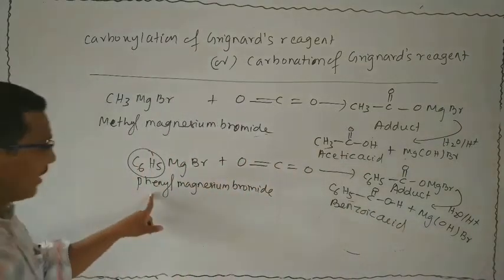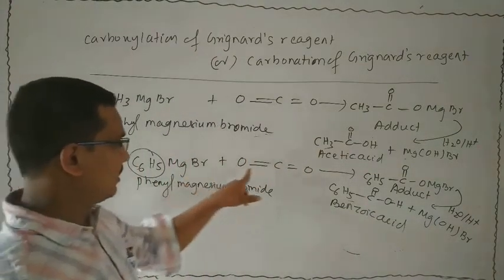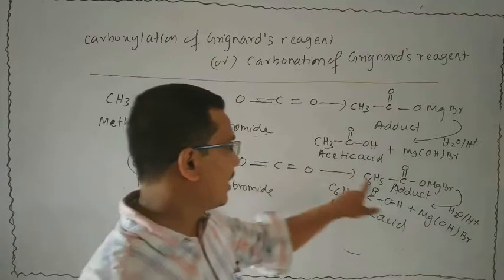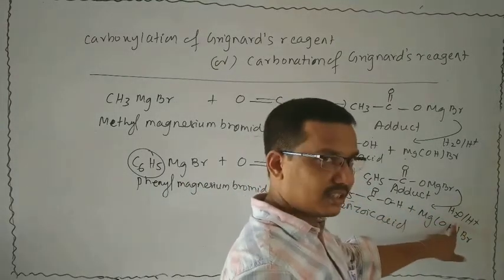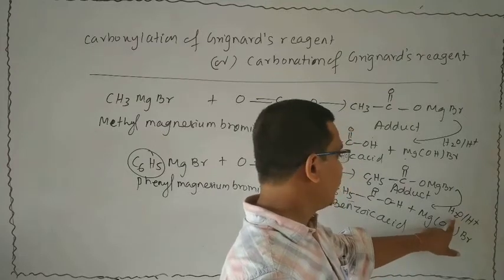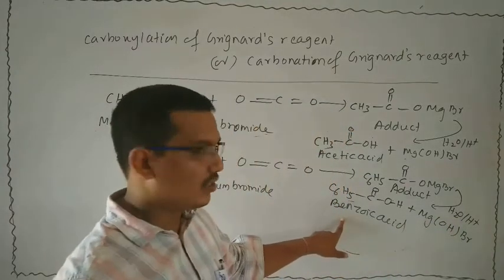Again, when phenyl magnesium bromide is treated with carbon dioxide, then an adduct is formed, which on acid hydrolysis gives benzoic acid.